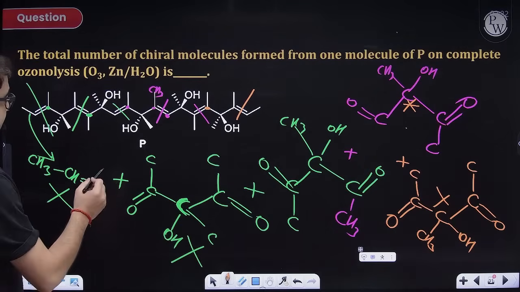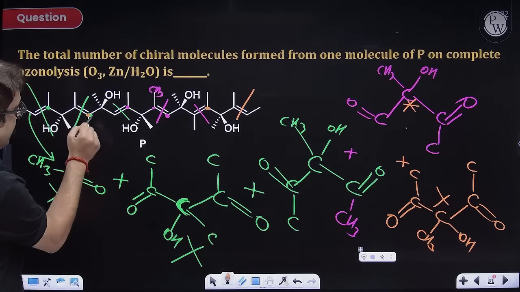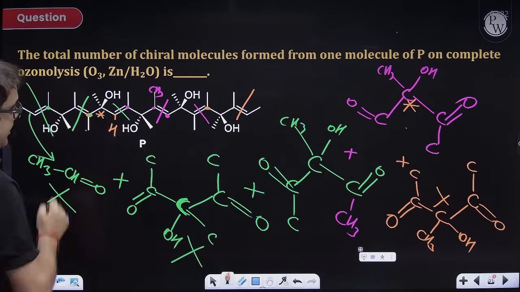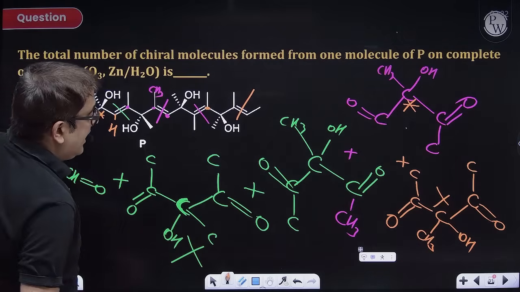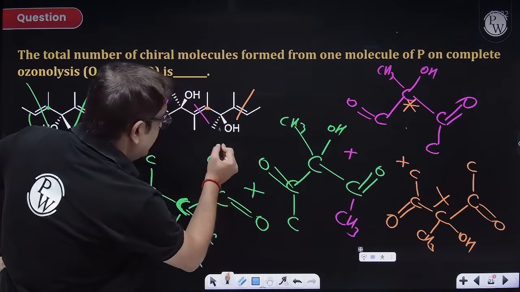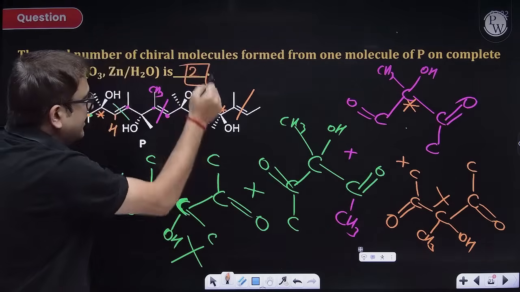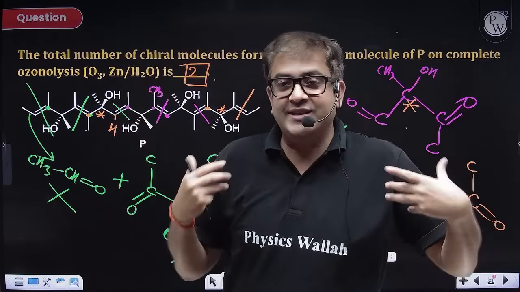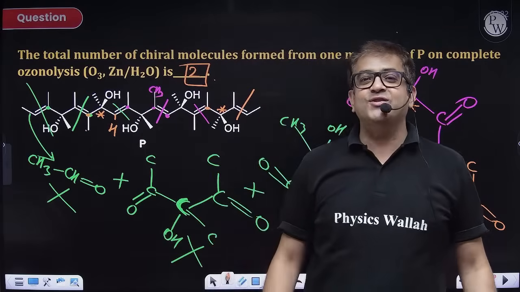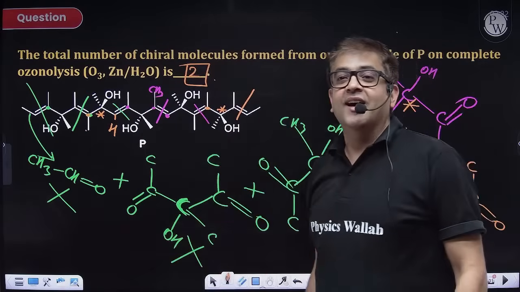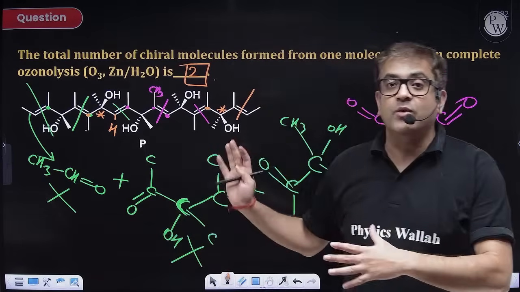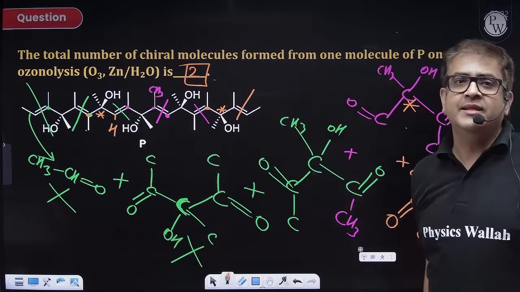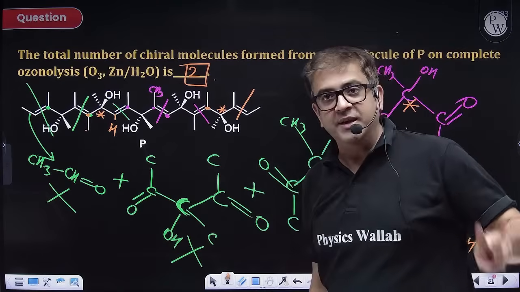No beta, this was chiral only. See, this is C double bonded O with a methyl group. This is C double bonded O with aldehyde. So this was also chiral. So this is chiral and that one is chiral. So 2. Yes, I have drawn the structure not very beautifully. Obviously, I'm an engineer, so all those doctors, friends of mine out there, you must have drawn it properly. Future doctors. So, this is a question to draw perfectly, and obviously you can see this is my one chiral carbon and that is my another chiral carbon. So I have two chiral carbons with me. That makes your answer as 2.